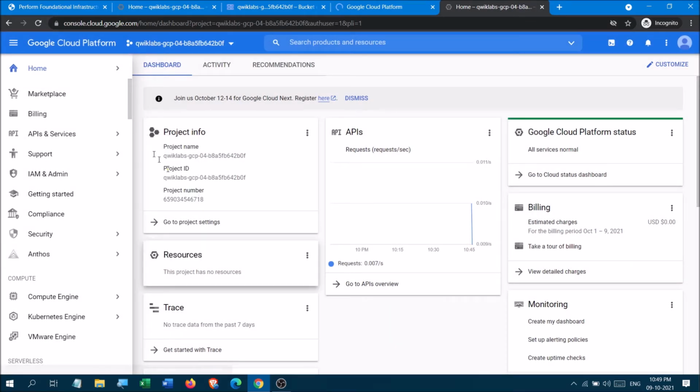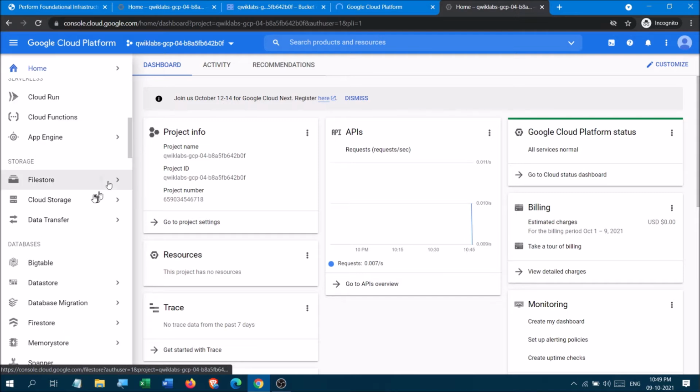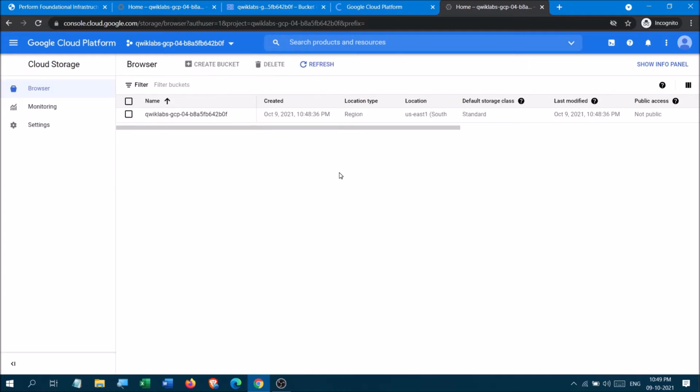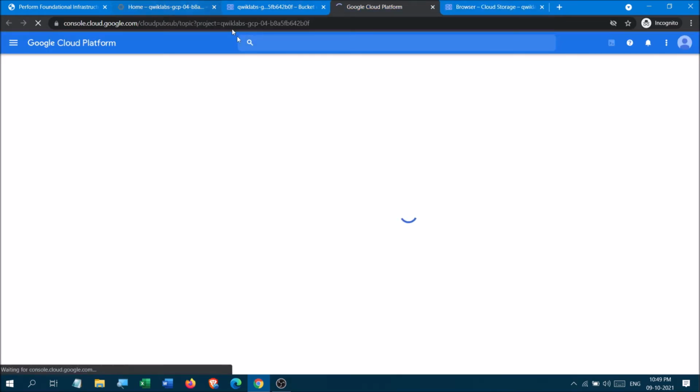Now what you have to do is open the cloud storage browser, so you will be able to access the bucket that has been created by the first user. So you can see that the bucket has been created by the first user.